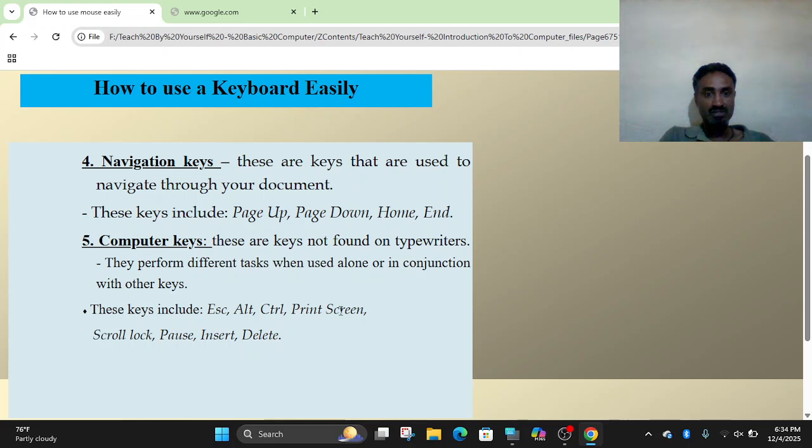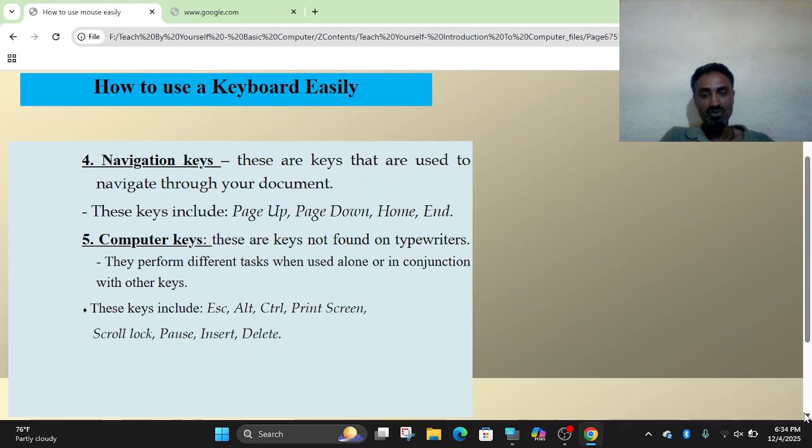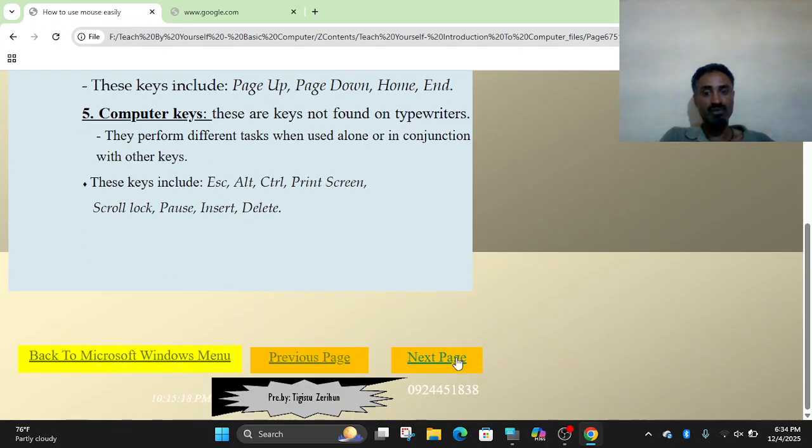Combining with other keys, it's possible to perform many tasks. That's why, in the absence of a mouse, it's possible to use the keyboard only to control or interact with the computer. ESC is cancel. Alt, alternate key, control, print screen, scroll lock, pause, insert, delete. They are computer keys found only on the computer keyboard.